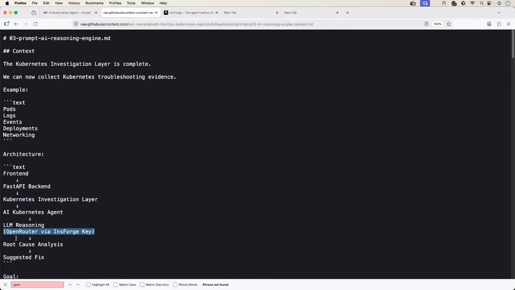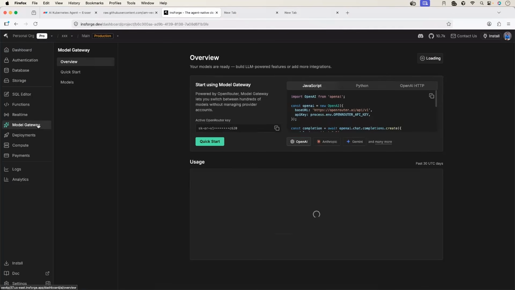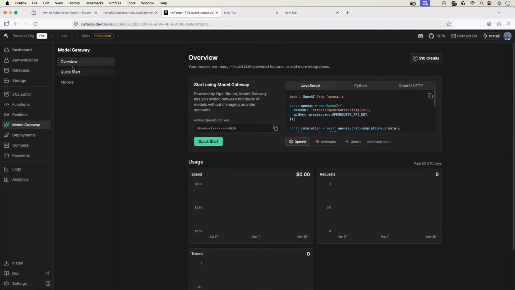But Abhishek, where will you get this OpenRouter via InsForge key? If you go back to the platform, there is an option for model gateway. If you head to this section, start using the model gateway, the active OpenRouter key is there. So I'll just copy this and put it in the .env file. Let's say the agent is not able to use this OpenRouter key, which is very unlikely.